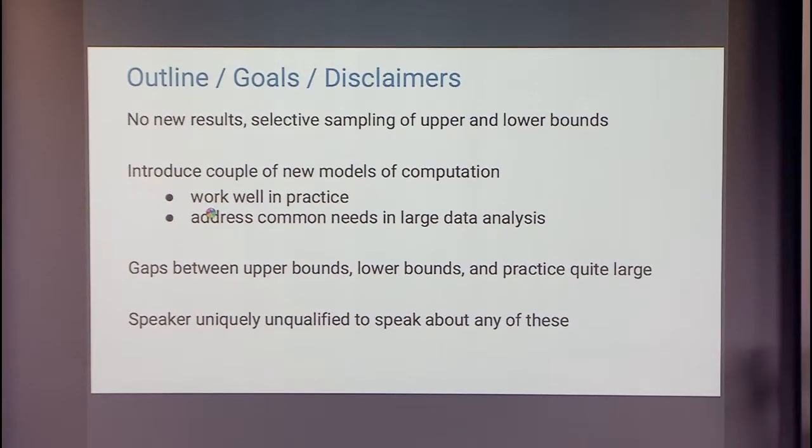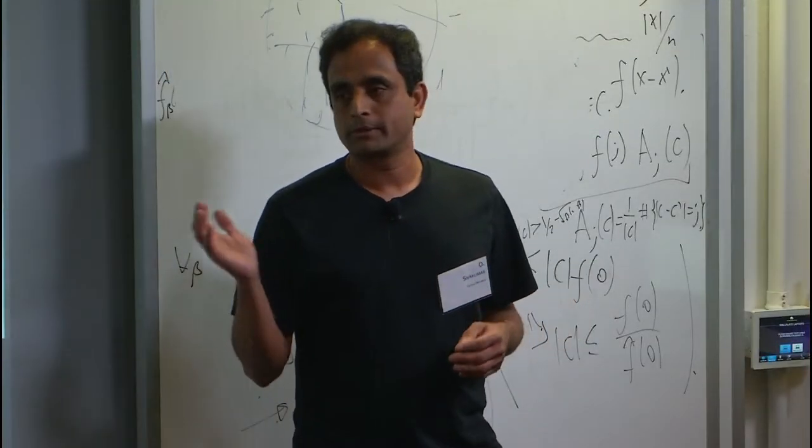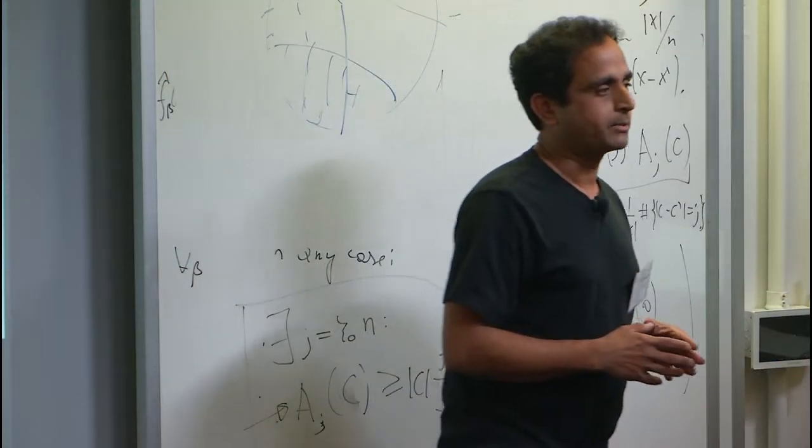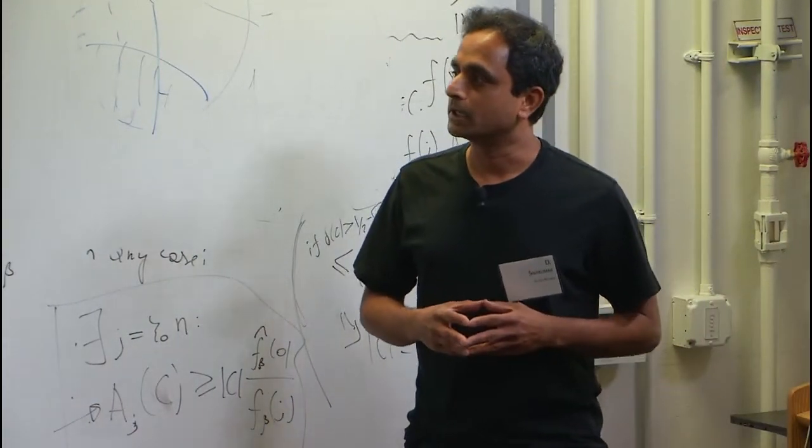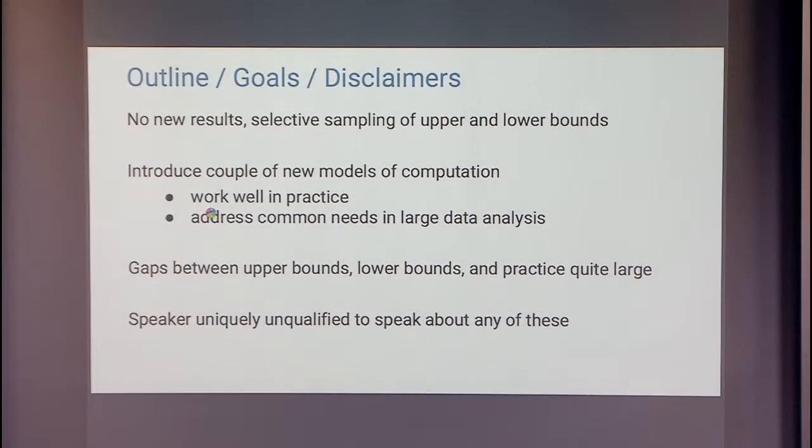In the type of models that I'm going to talk about, there are quite a lot of nice upper bounds, not many lower bounds, and the gap between the upper bounds, lower bounds, and what tends to get used in practice is quite large. And I think for any one of these topics, upper bounds or lower bounds or practice, there are very smart people who can tell you lots of details about them. If you want to hear about all three of them in the same talk, you're probably stuck with me.